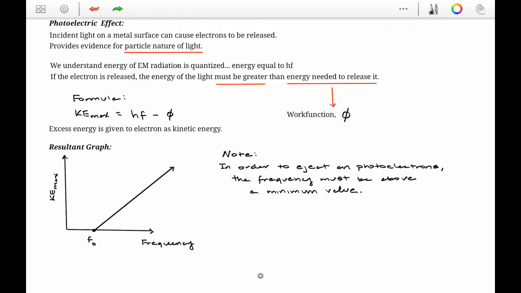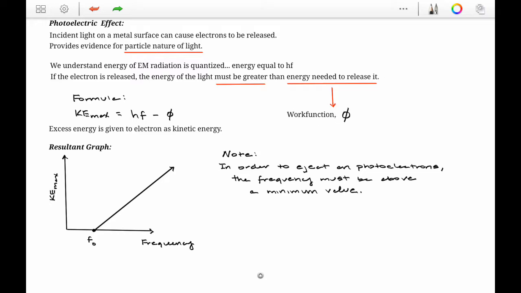We know that the energy of electromagnetic radiation is quantized, and a quantum of energy is equal to hf. However, in order for an electron to be released, the energy of the light ray must be greater than the energy needed to release it. This energy needed to release it is known as the work function.